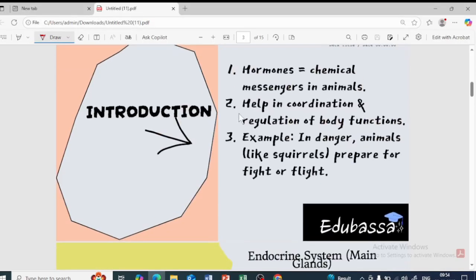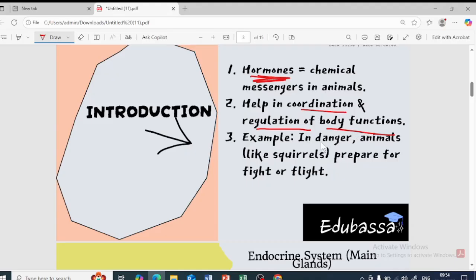First is the introduction part of it. What do you mean by hormones? See, hormones are nothing but the chemical messengers in the animals. Understood? So what does it help for? It helps for the coordination. It helps for regulating all of the functions of the body. Okay, it helps for the coordination of the body as well as regulating all of the body functions.